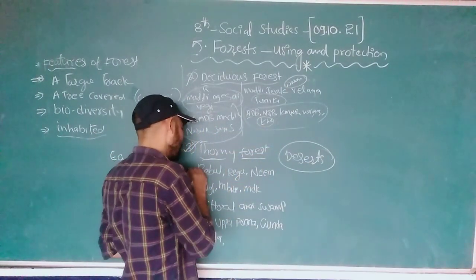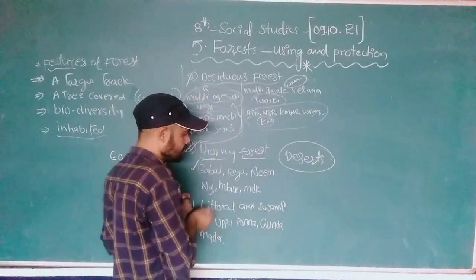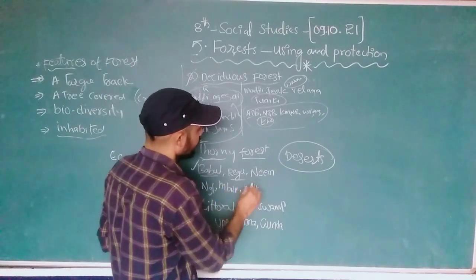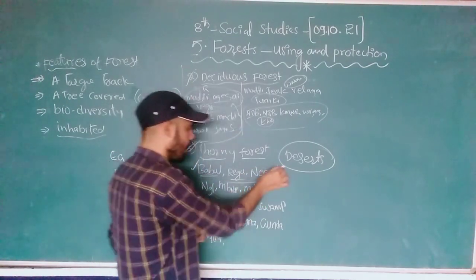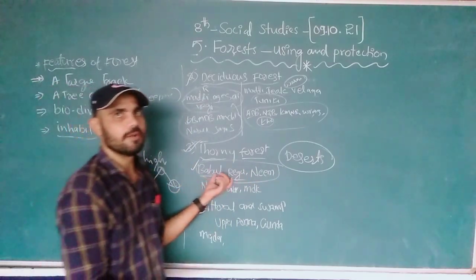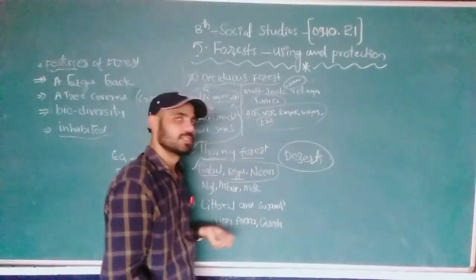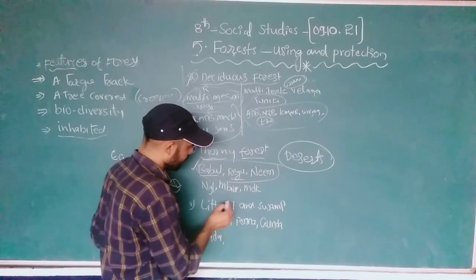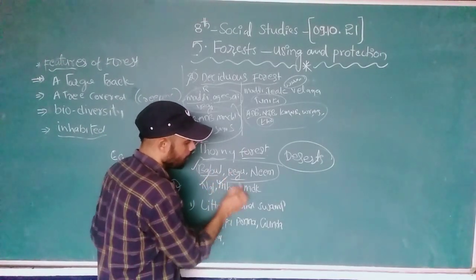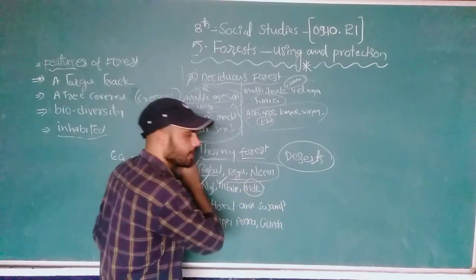On that land, which plants will grow, Nana? The babul, regu, neem, right? Babul, regu, neem. This kind of plant we can grow. The forest where this kind of plant grows we call the thorny forest. The thorny forest in Telangana we can find in Nalgonda, Mahabubnagar, and some part of Medak.